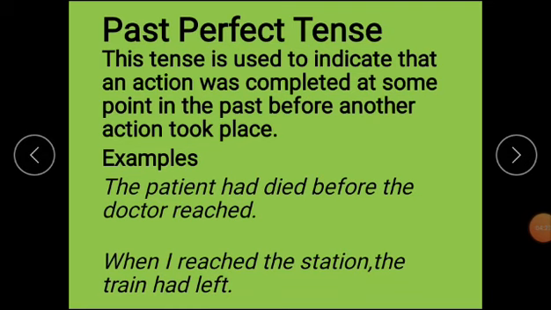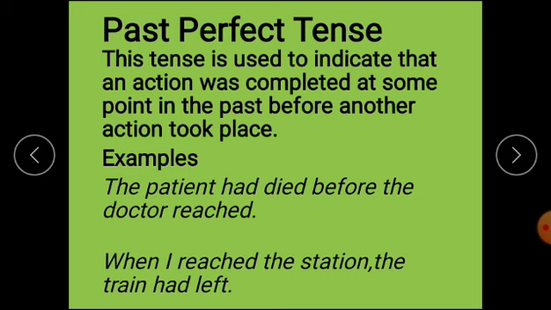We can say, if two actions took place in the past, listen very carefully, the past perfect is used for the earlier action. Just see here, the patient had died. Means this is the earlier action.